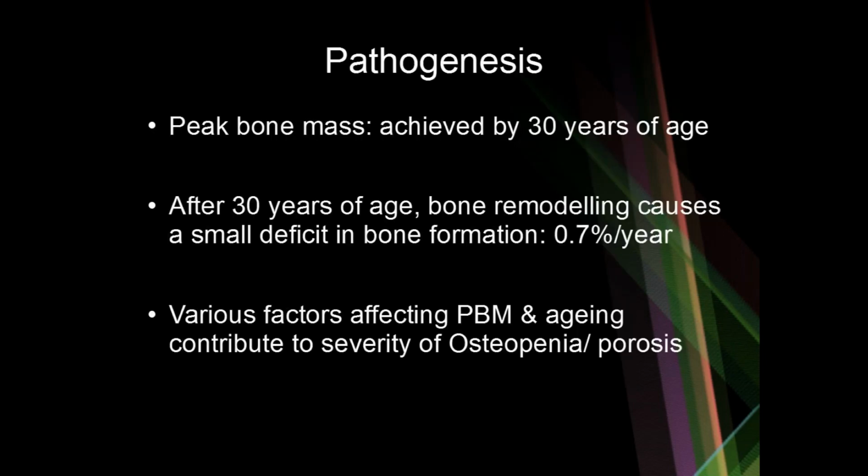Human beings achieve peak bone mass by the age of 30 years. After 30 years, every time the bone undergoes remodeling, a small portion of the bone mass is lost, which accounts to 0.7% per year. There are various factors affecting this loss. Some factors will accelerate the loss of bone mass.